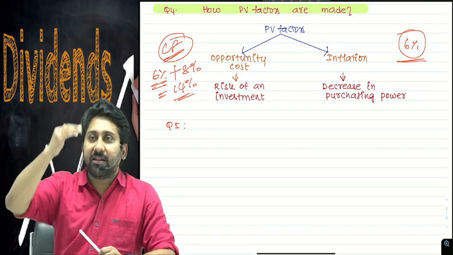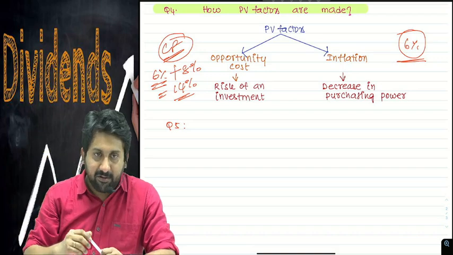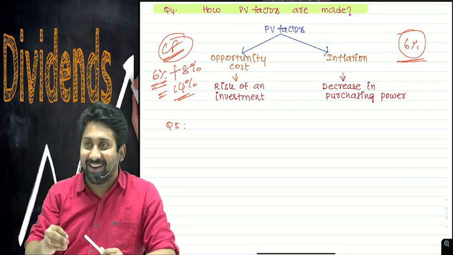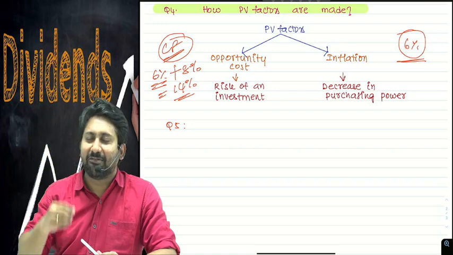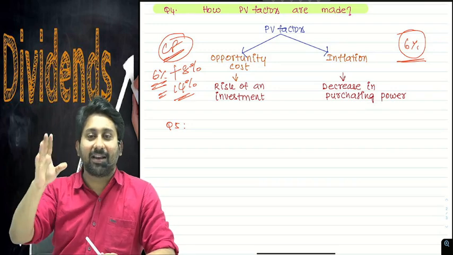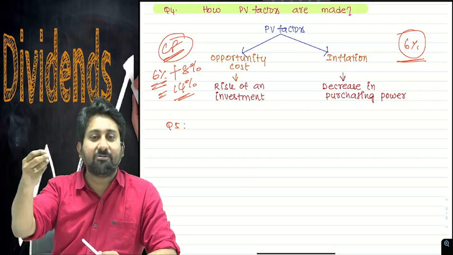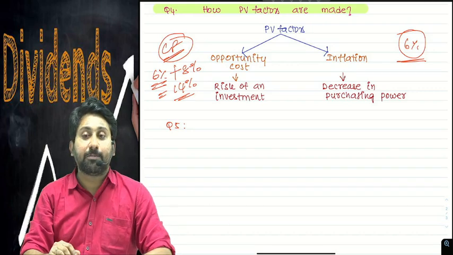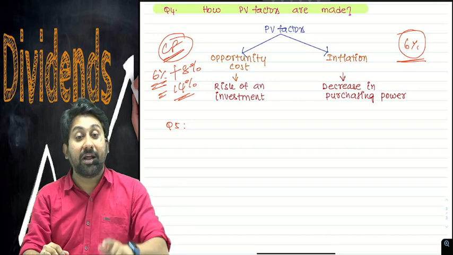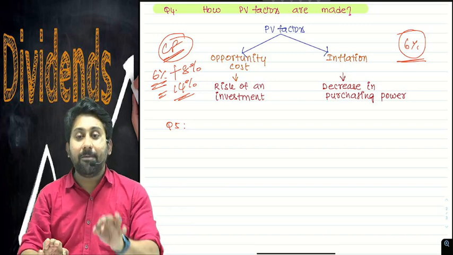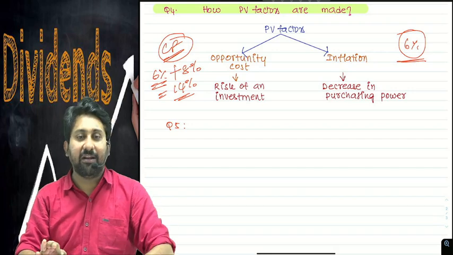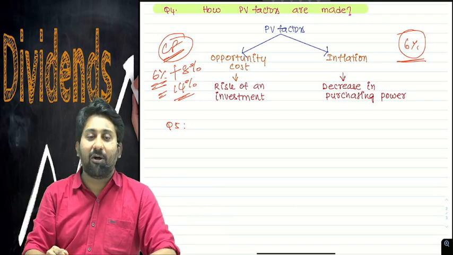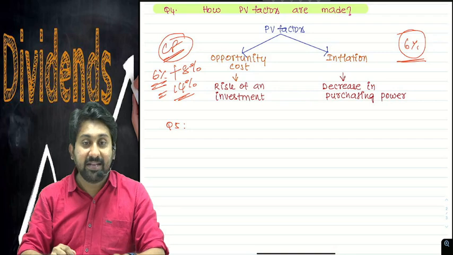Okay. For example, another person is there. For example, one of the students sitting now, Mr. Hanu, will be investing his amount in, for example, Kisan Vikas Patra. He is very, very defensive. He is not at all an aggressive investor. He will be investing in defensive instruments like Kisan Vikas Patra, where his money will be blocked for 10 years fully. But Kisan Vikas Patra, as per the recent government regulations, will be paying around 9.12% return. That means 9.12% is a fixed return he will get, risk-free. The central government will give the return. For him, the PV factor will not be 6 plus 8, it will be 9 plus 8, being 17% totally.